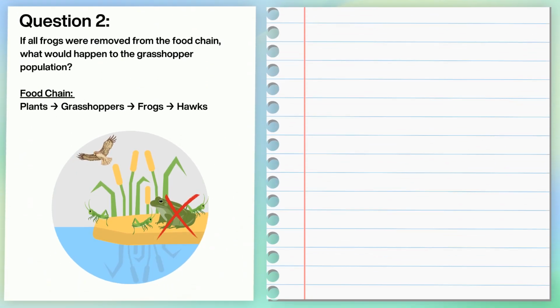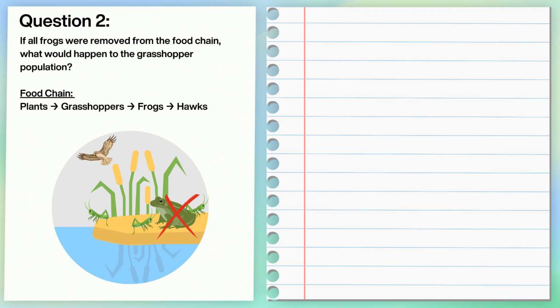Let's work through a question to consolidate our knowledge on the order within a food chain. If all frogs were removed from the food chain, what would happen to the grasshopper population? The food chain starts with plants, eaten by grasshoppers, eaten by frogs, which are eaten by hawks. Pause here to have a go.